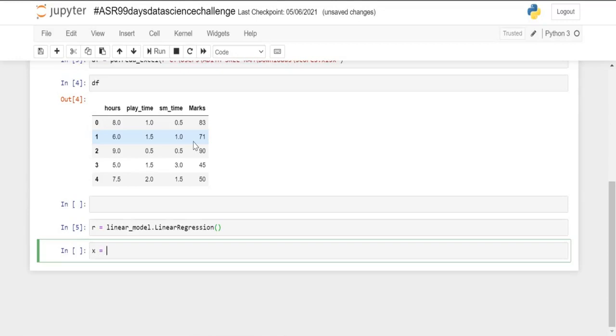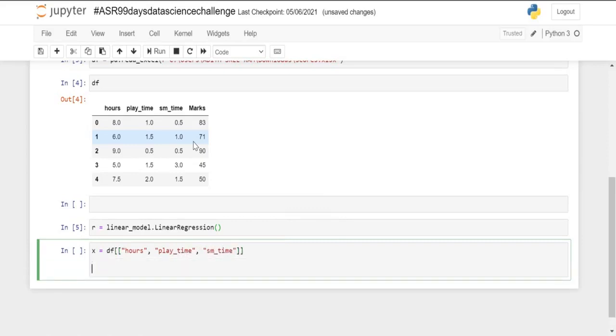So x would be my independent variables, the columns hours, playtime, and finally the column social media time. And then my variable y, the dependent variable, would be my column marks.